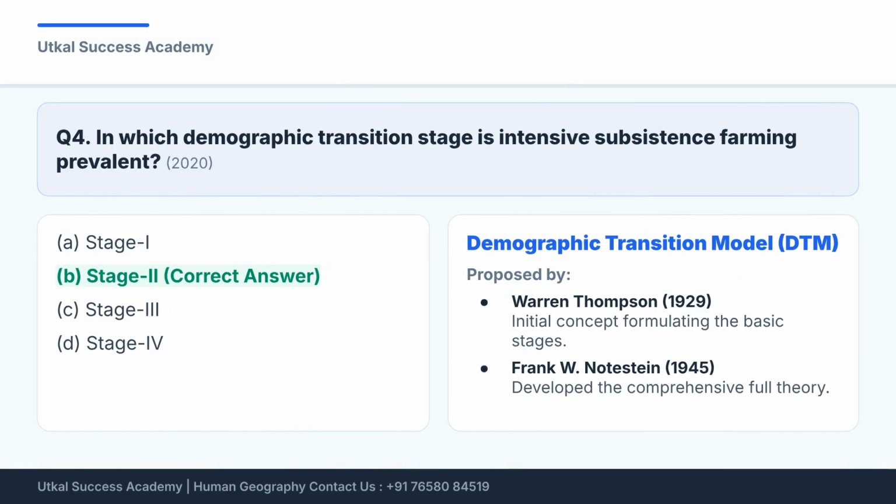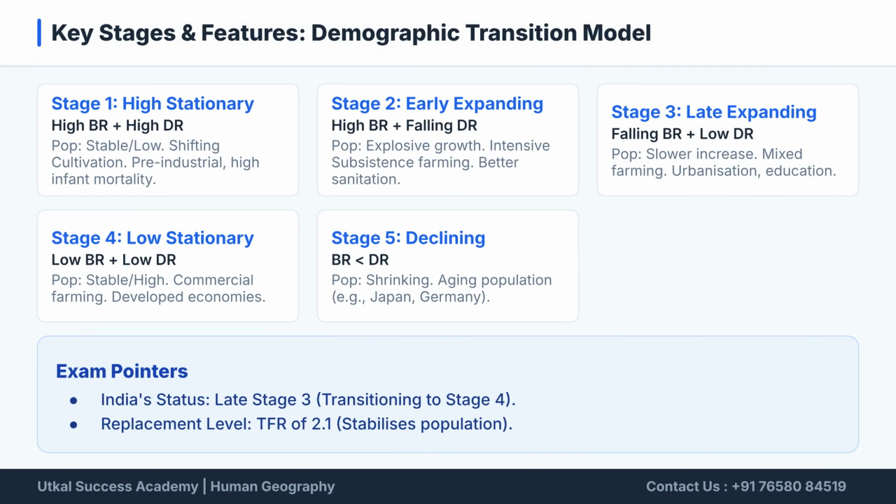The next question asks, in which demographic transition stage intensive subsistence farming is prevalent? The correct answer is B, Stage 2. The demographic transition model was initially proposed by Warren Thompson in 1929 and fully developed by Frank W. Notestein in 1945. The demographic transition model consists of 5 stages.